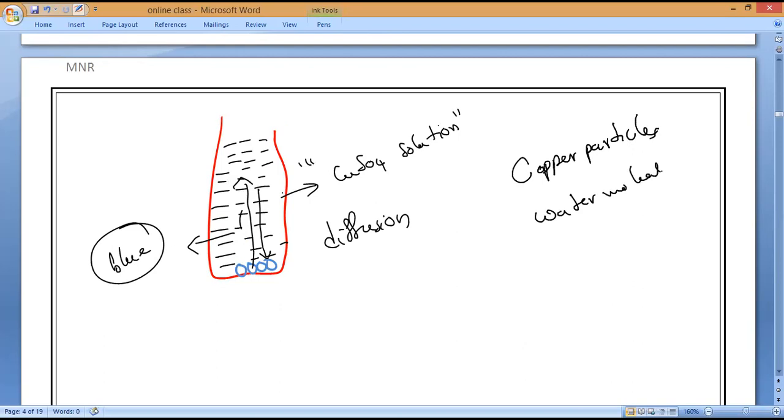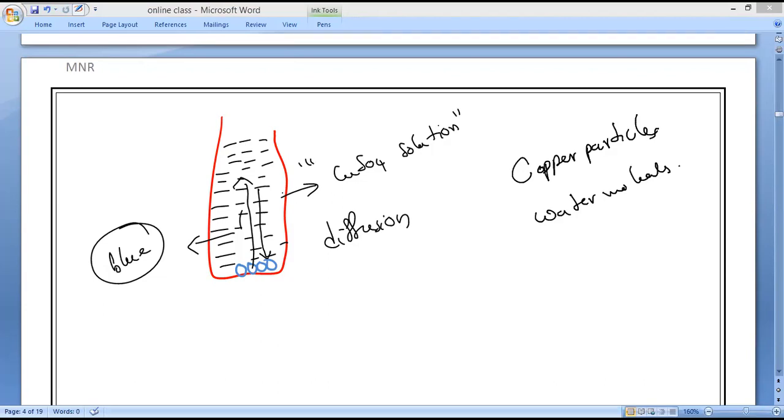So this movement of copper particles and water molecules is done by diffusion. What is the name of this process? Diffusion.